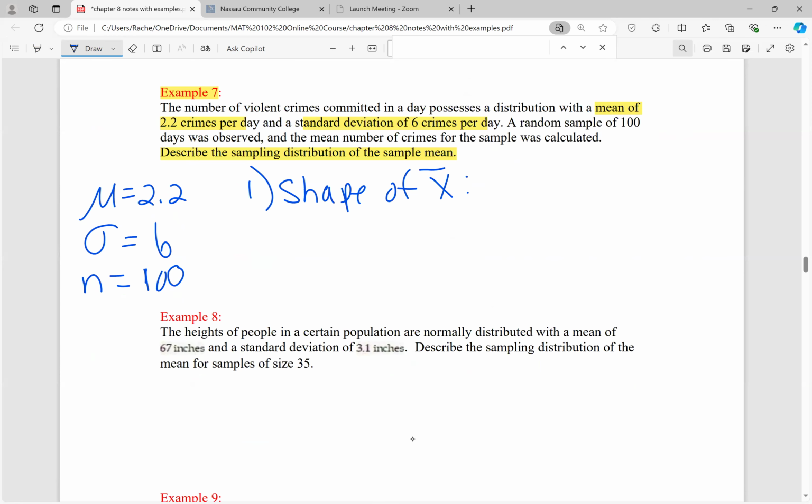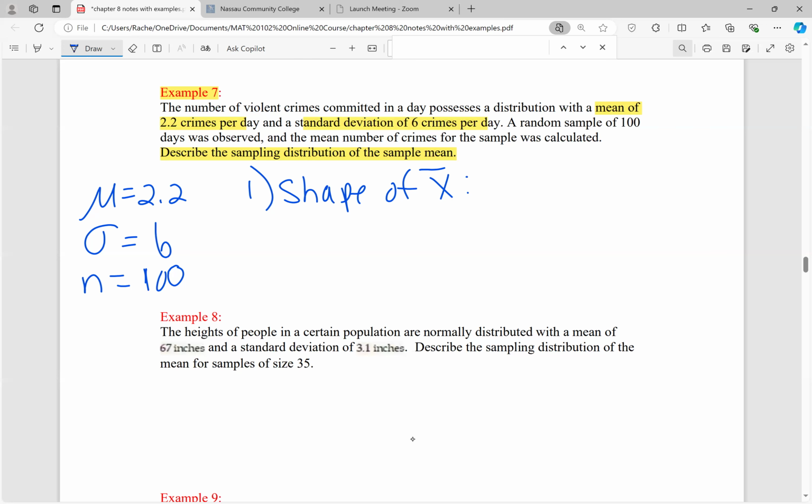Does it say anywhere in this example about the shape of the number of crimes per day? It just says it possesses a distribution that has a mean of 2.2 and a standard deviation of 6, and we're going to take a sample of 100. There's no mention of the shape of the distribution. So we're sampling from a distribution where the shape is unknown. It could be normal, it might not. So we can't assume that X bar is normal because we're not sampling from a normal distribution.